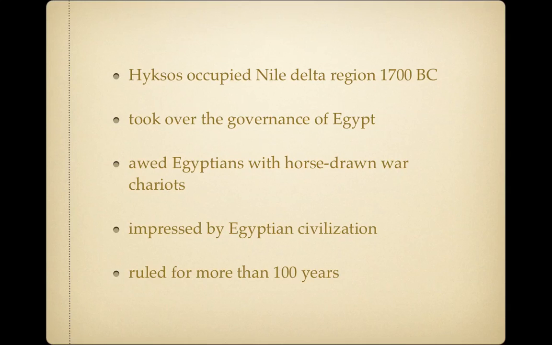The Hyksos, in turn, were impressed by Egyptian civilization. They soon adopted Egyptian customs, beliefs, and even names. Finally, after more than 100 years of Hyksos rule, new Egyptian leaders arose and established the New Kingdom. So this brought the end of the Middle Kingdom.